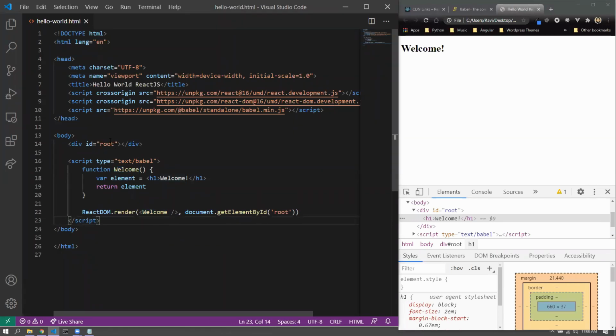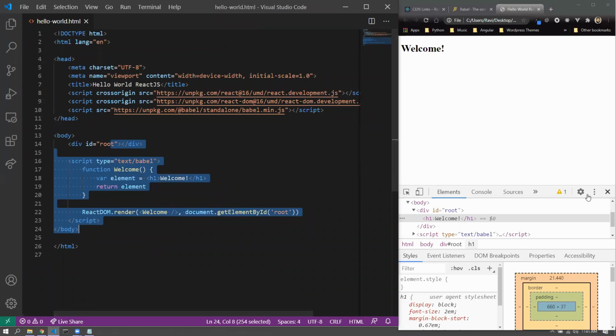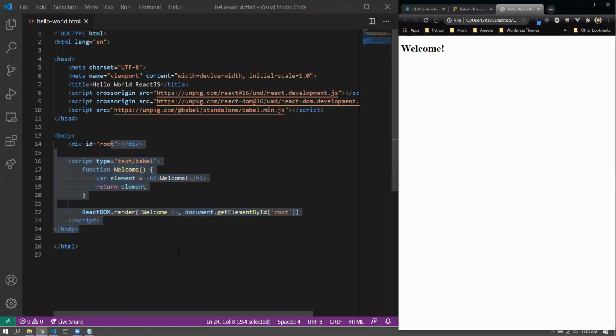So I think, first of all, everyone is clear on the welcome component that we have created here, right? How to create a component, what it returns, and how to invoke it. Everyone is clear on it? Very good.